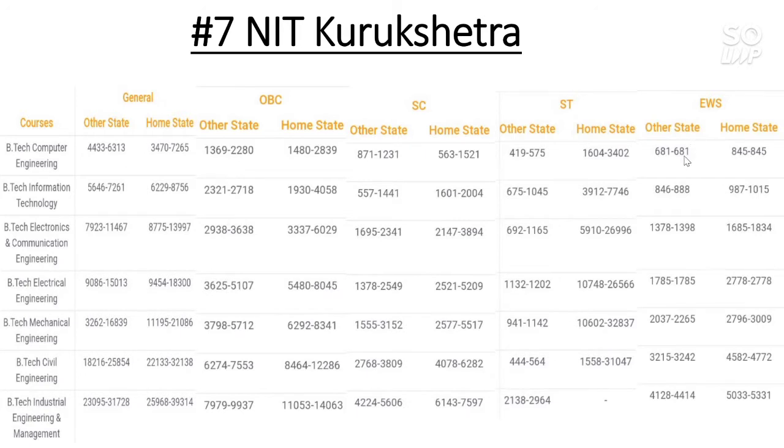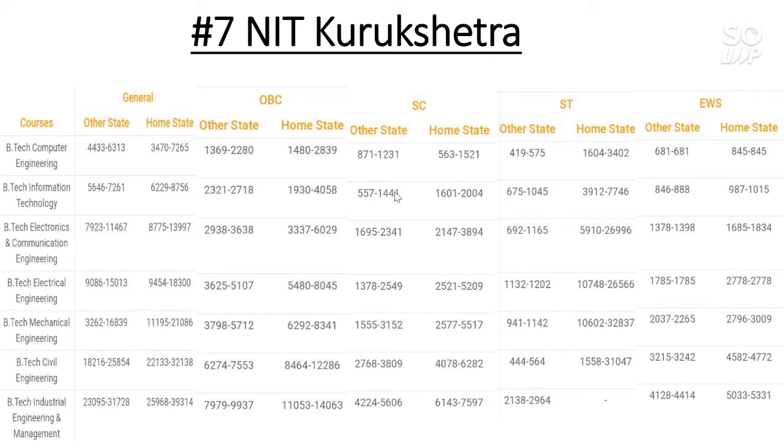For EWS category there is no seat reserved for EWS category in this college. Now for BTech Information Technology the other state cutoff for general category goes to 7200 and for home state it is 8700. For OBC category the cutoff for other state is 2700 and for home state it is 4000.